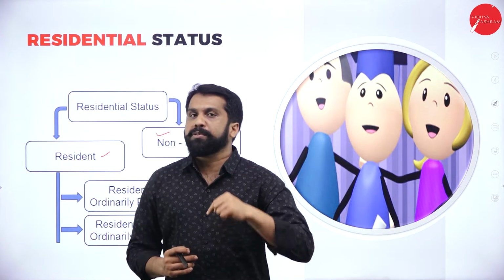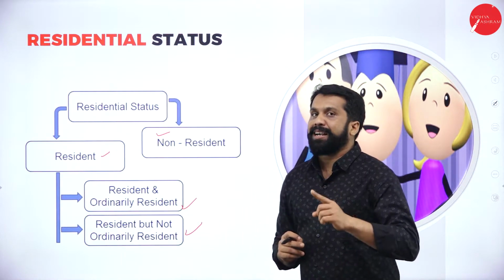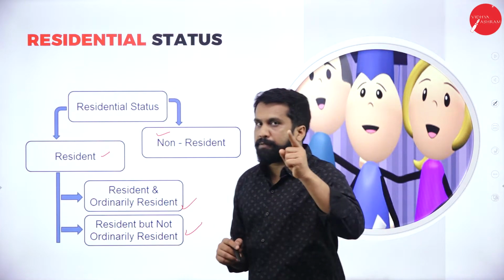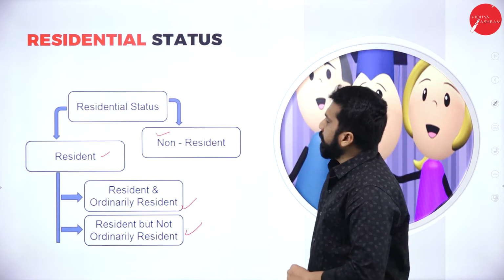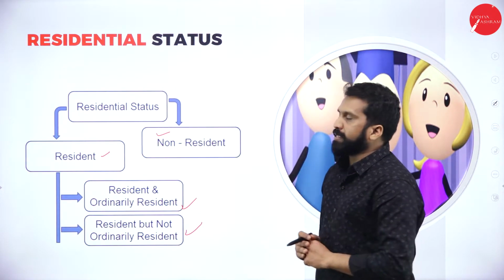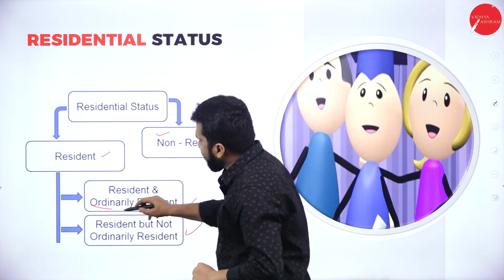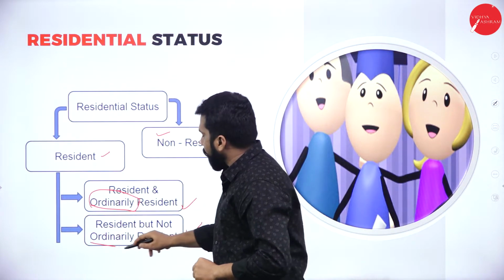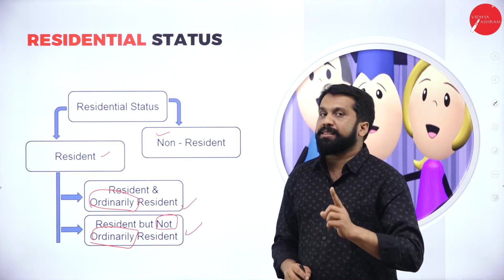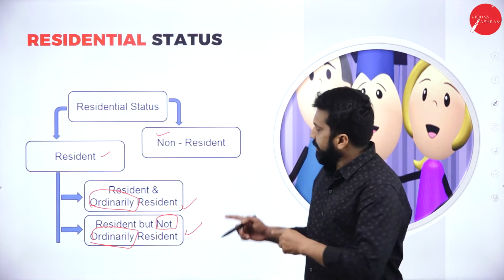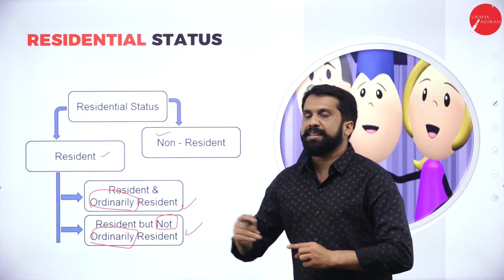Now, so I belong to India, China or USA. Now the question will arise in these cases. The solution for these things you have in this topic. Now, if you are non-resident, there itself cut. If you are resident, again you have two options, like you are ordinarily resident or not ordinarily resident. Remember, never call it as ordinary. It is not ordinary. It is ordinarily resident, or you are not ordinarily resident. We will understand in the coming slides.